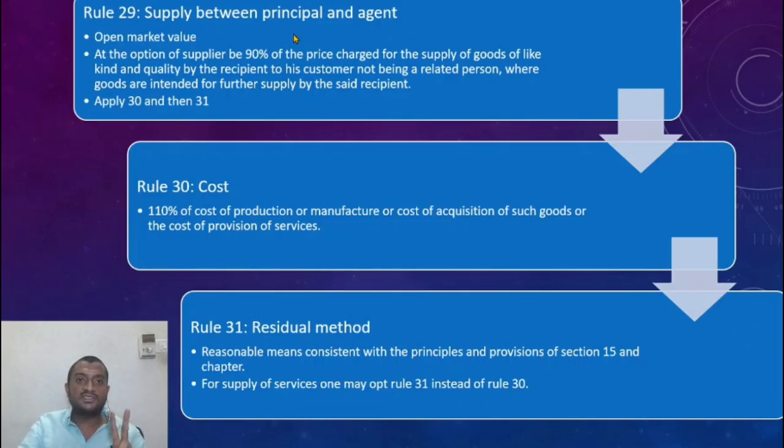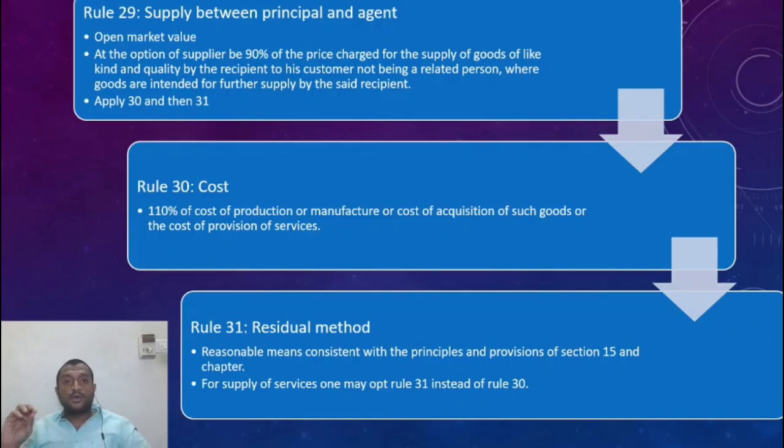All right, only two cases here. Either the open market value, or generally the agent takes the goods for further sale, right? So at what price is that agent selling it to an unrelated person? 90% of that value, you take as the value.